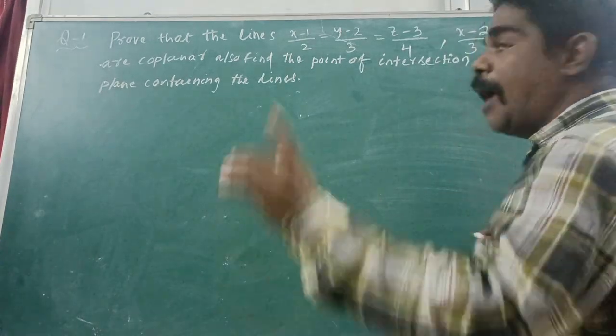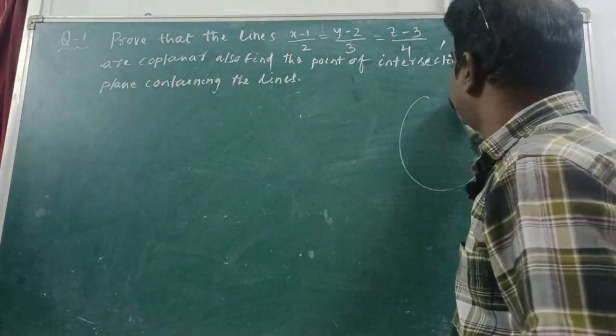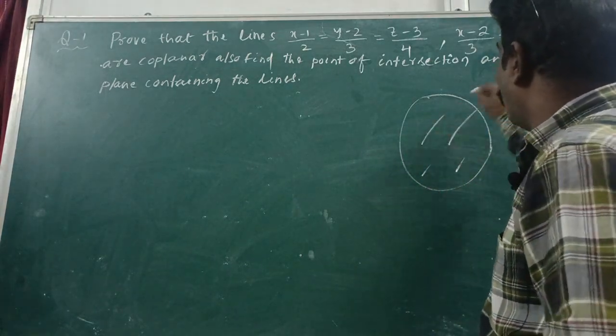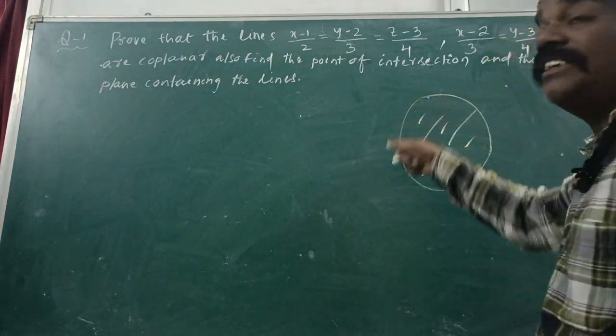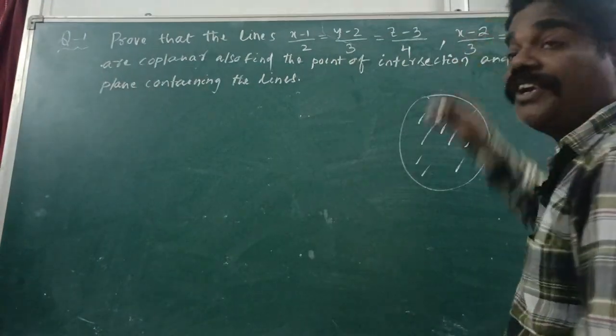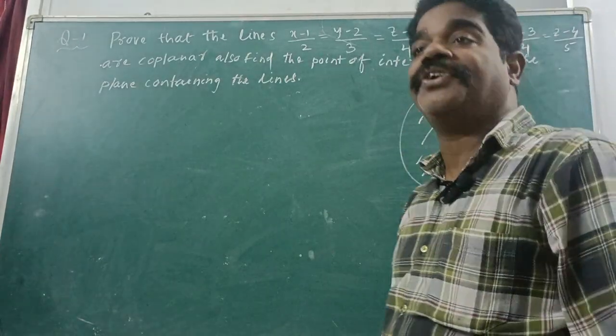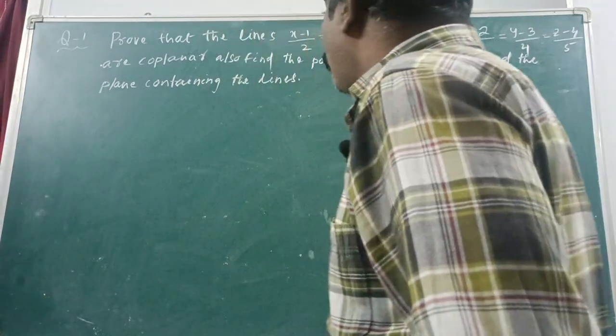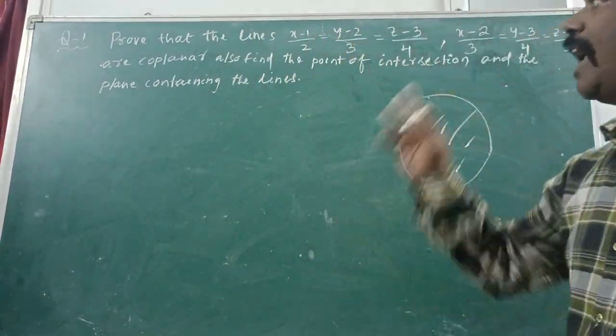Suppose I am showing you here a plane, and so many lines are there. If all the lines lie on a single plane, then those lines are said to be coplanar lines. Right?